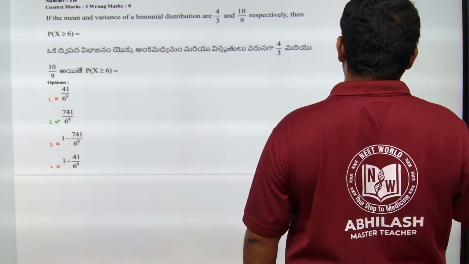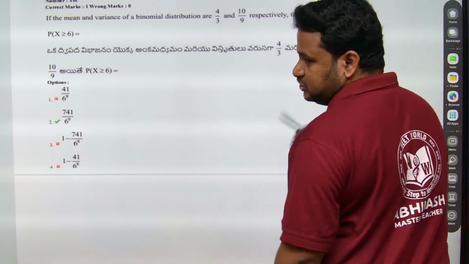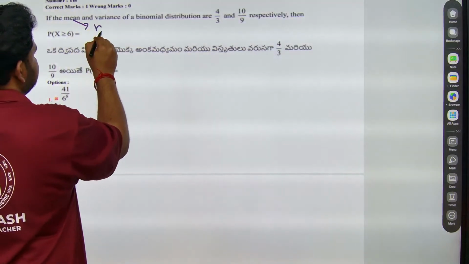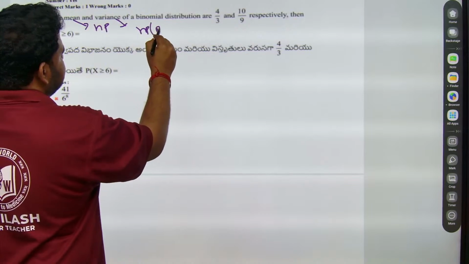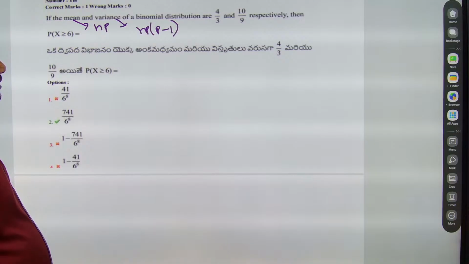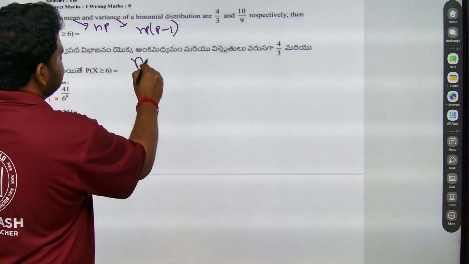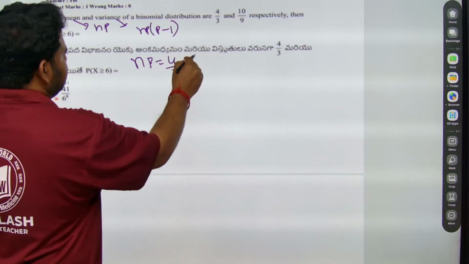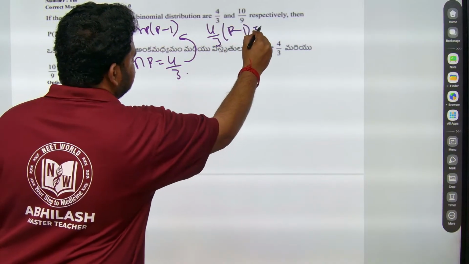So how to solve such questions? See here, you would have done this in your boards also. Here mean is nothing but NP. Variance is NP into P minus 1, or 1 minus P. NP into P minus 1, I think. So NP is equal to 4 by 3. If I put this here, it becomes 4 by 3 into P minus 1 is equal to 10 by 9.